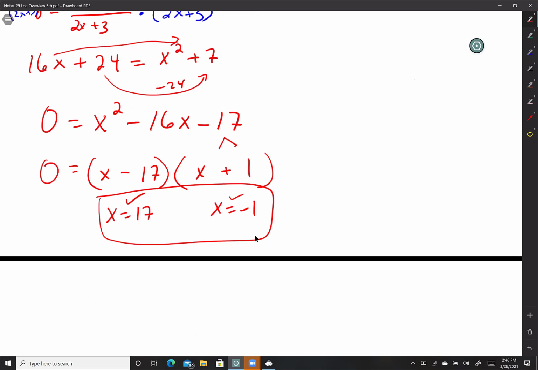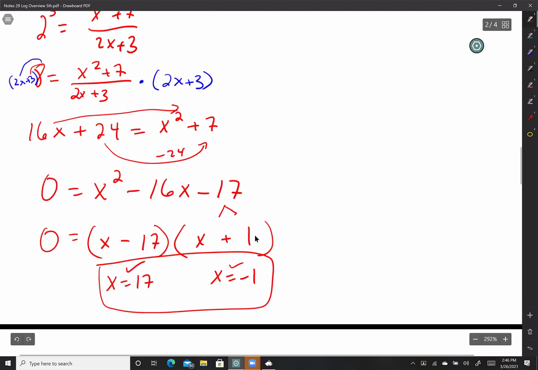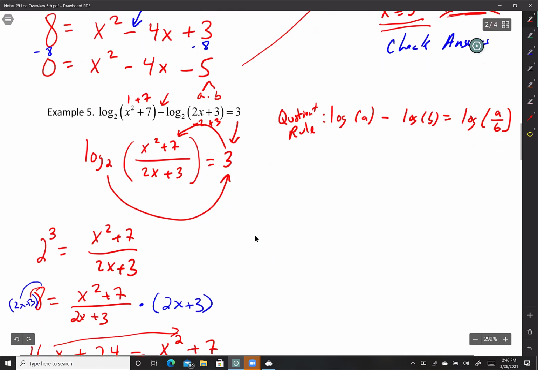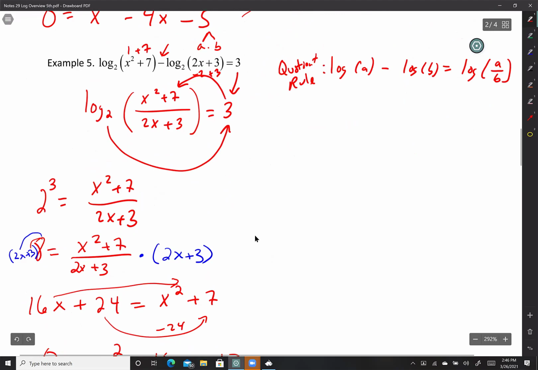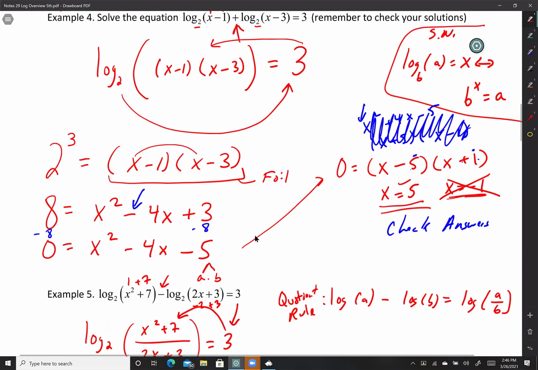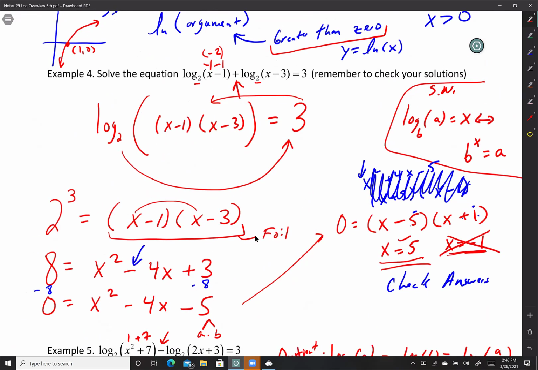Cool, guys? For the last one that we did, for number 4, can you explain why it was just number 5 that worked? Okay, which one? The example 4 or example 5? The one with x equals 5 and x equals negative 1. Oh, yeah. What you said with the graph. Yeah, all I did was explain how I got that x equals 5 is the answer. I know that x equals 5 is the answer because all I was doing is checking to see if I have a positive argument.